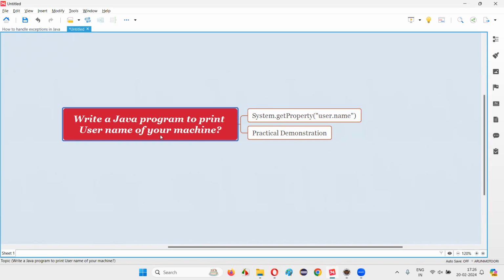Okay, in your computer machine, there will be a lot of user profiles, right? Every user profile will have a username. So the current user profile name, or username of the user profile who is actually running this Java program, I would like to retrieve and print in the output console. To retrieve that, I have to use this statement. To print it, I have to use a normal print statement in Java. So let me practically demonstrate this for you.